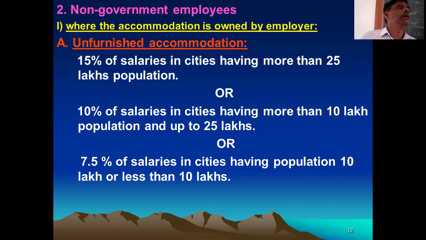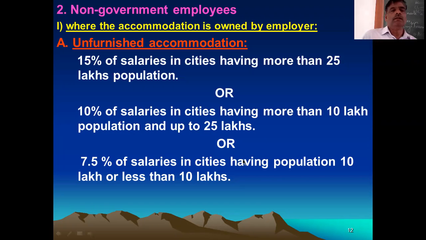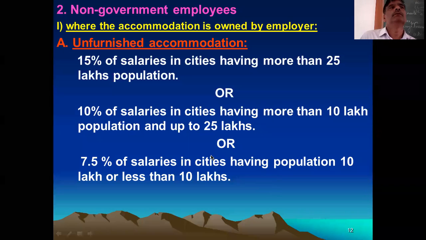It may be salary, it may be dearness allowance, it may be traveling allowance, it may be project allowance, it may be any form of allowance. Bonus, commission, etc. If it is received in the form of cash, that is considered as salary. Remember this. Salary. Okay. Any doubt about this?